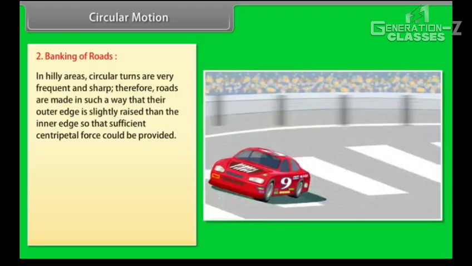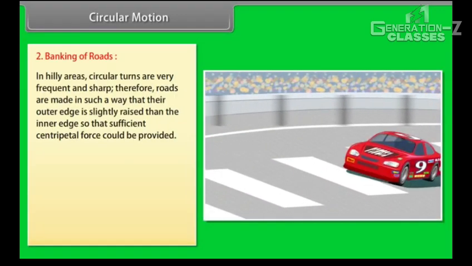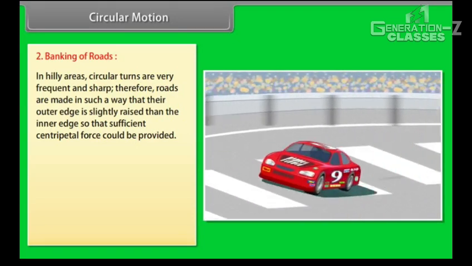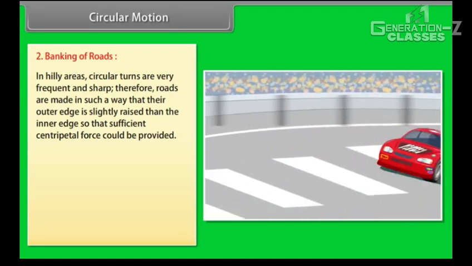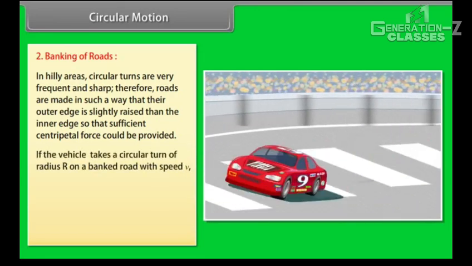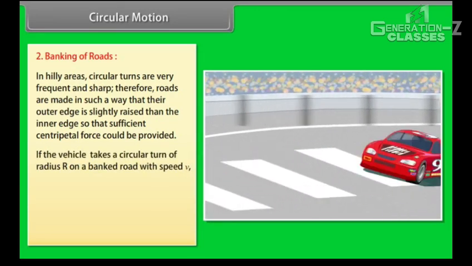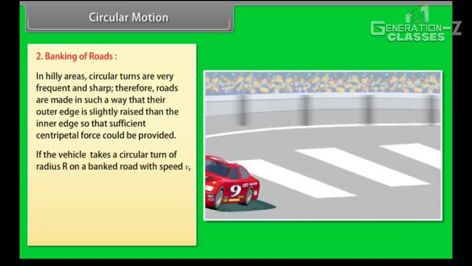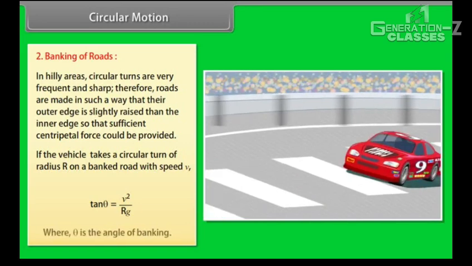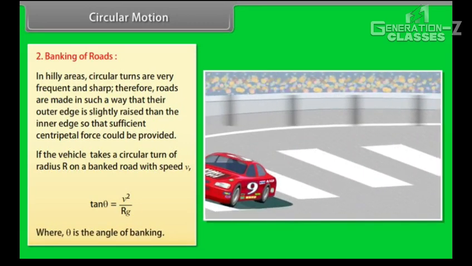Number 2. Banking of roads. In hilly areas, circular turns are very frequent and sharp. Therefore, roads are made in such a way that their outer edge is slightly raised compared to the inner edge so that sufficient centripetal force could be provided. If the vehicle takes a circular turn of radius r on a banked road with speed v, then tan θ = v²/rg, where θ is the angle of banking.